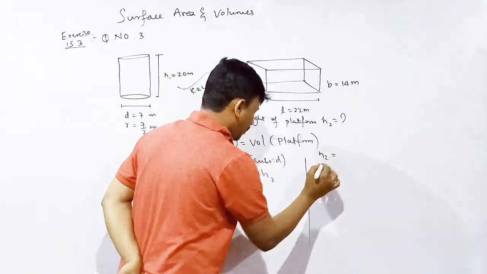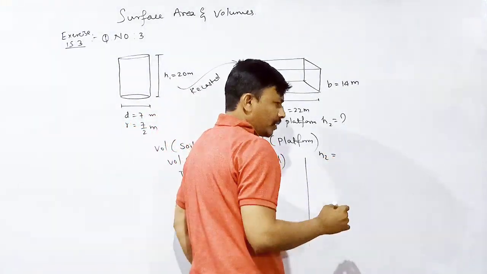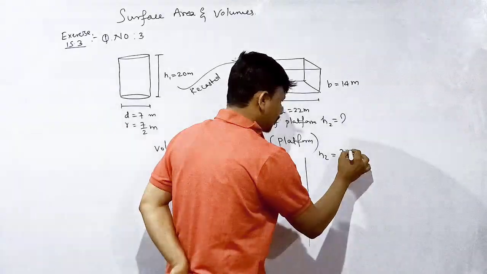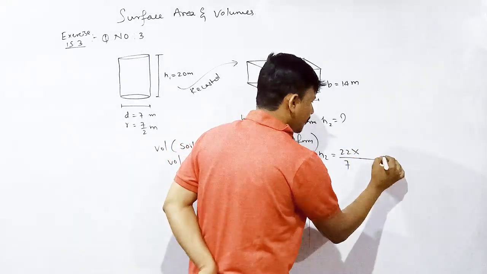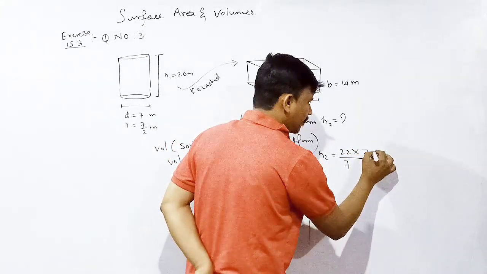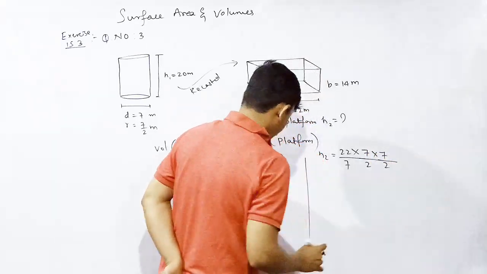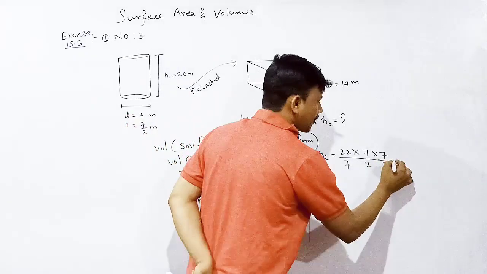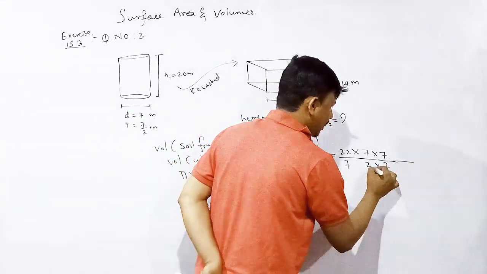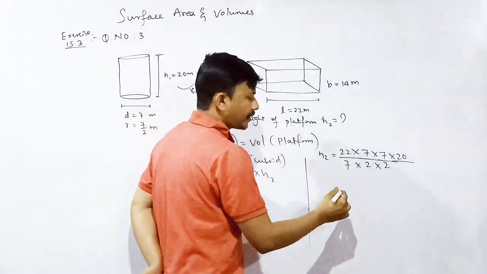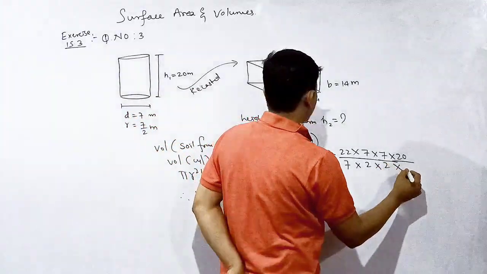h2 is equal to pi value 22 divided by 7 into what is r value? 7 by 2? 7 by 2 into 7 by 2. Yes or no? Pi r square. What is h1? 20 into 20 divided by what is the length here? 22.